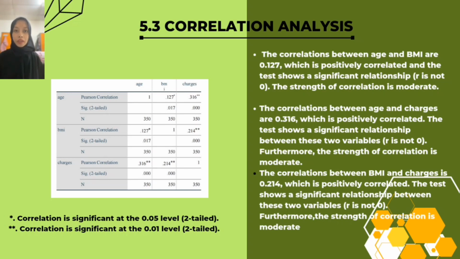Next, we move to the correlation analysis. The correlation between age and BMI is 0.127, which is positively correlated, and the test shows a significant relationship. The strength of the correlation is moderate. The correlation between age and charge is 0.316, which is positively correlated. The test shows a significant relationship between these two variables. R is not zero. Furthermore, the strength of correlation is moderate.